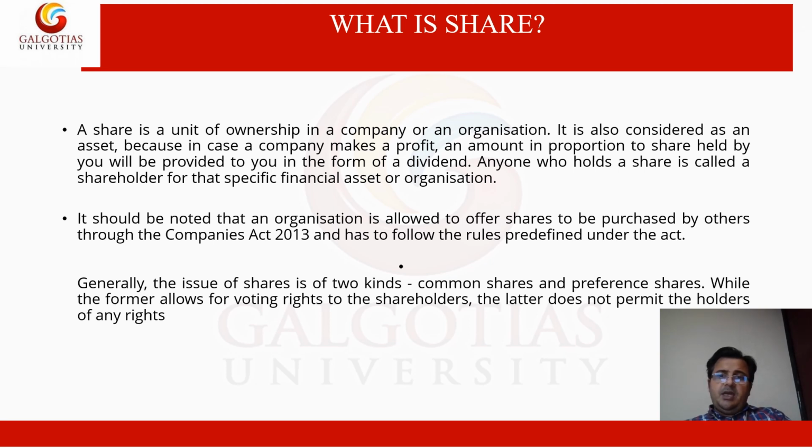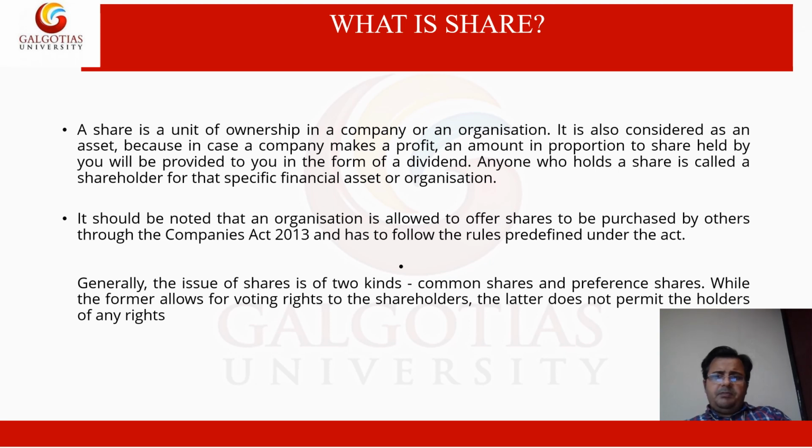The company first pays dividend to the preference shareholders as compared to the equity shareholders. So preference shareholders have preference in getting dividends. That's why they are called preference shares.